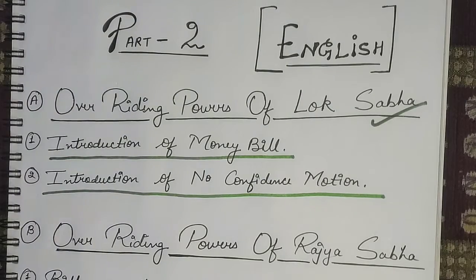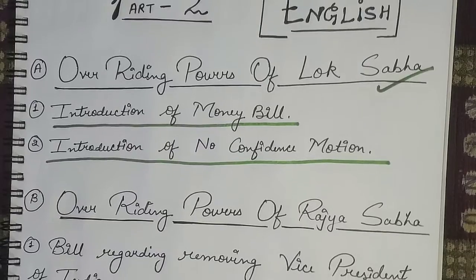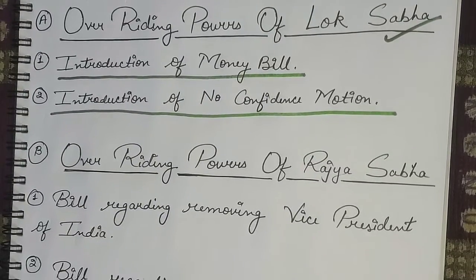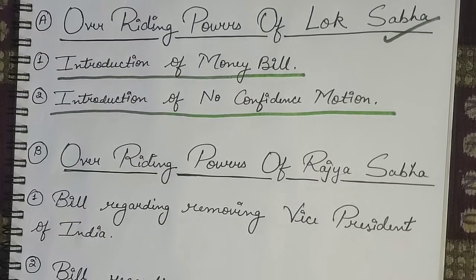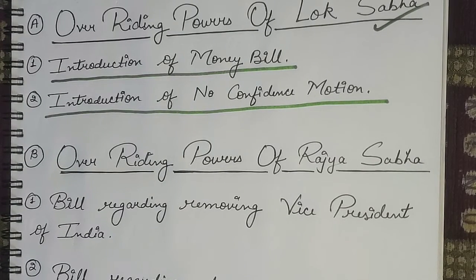Yes, but prior to introduction of this motion in the Lok Sabha for voting, it requires the signatures of at least 50 members of the Lok Sabha. Otherwise the motion cannot be laid down for voting purposes in the house. So this is the other thing we will have to remember. Now we have finished with the overriding powers of Lok Sabha.